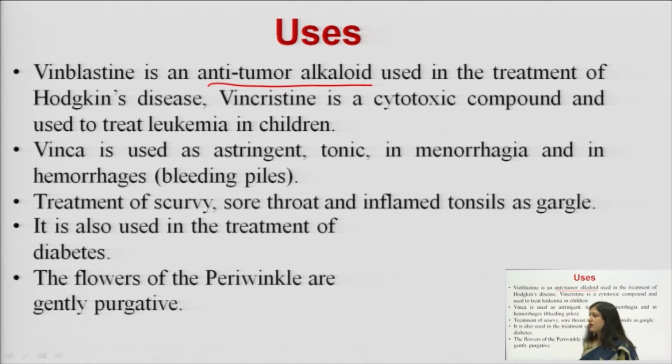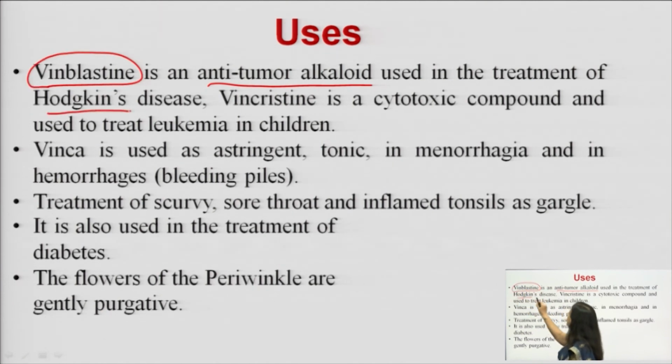Which type of cancer does it act on? Vinblastine acts against Hodgkin's disease. Hodgkin's disease is, in common language, blood cancer, which is initiated by the lymphatic system. Through the lymphatic system a lymphoma starts, because of which the blood cancer happens, and vinblastine is helpful in treating that by inhibition of the metaphase of mitosis.